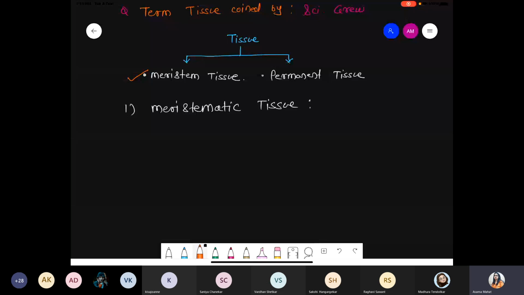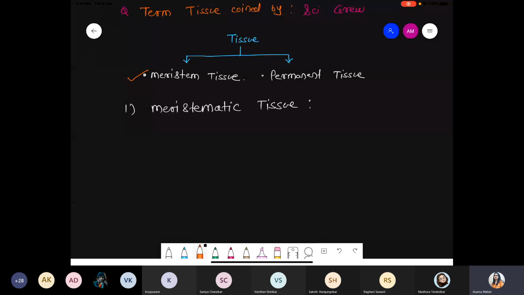In the animal body, stem cells are present, right? Stem cells means those which have broad potential. With the help of stem cells, we can produce different types of cells, different types of tissue, and even different types of organs.